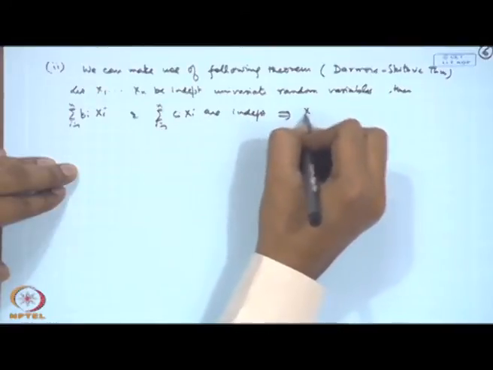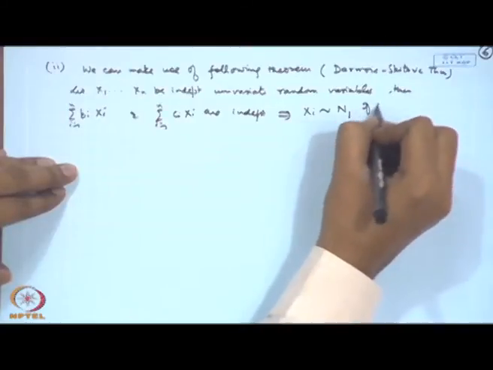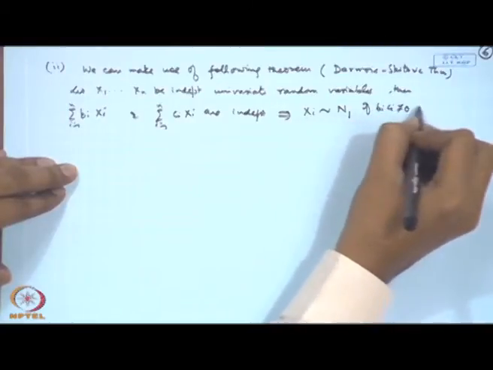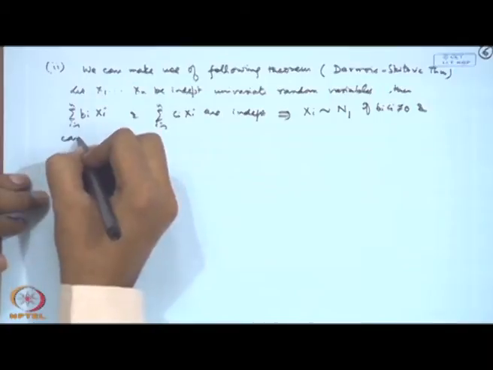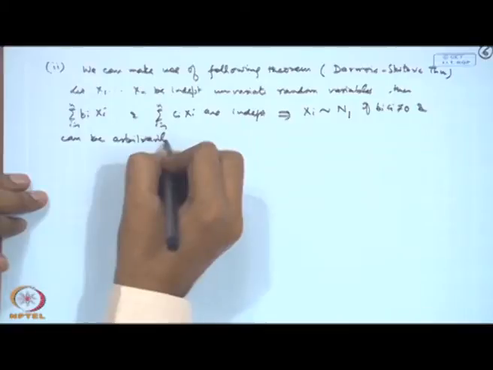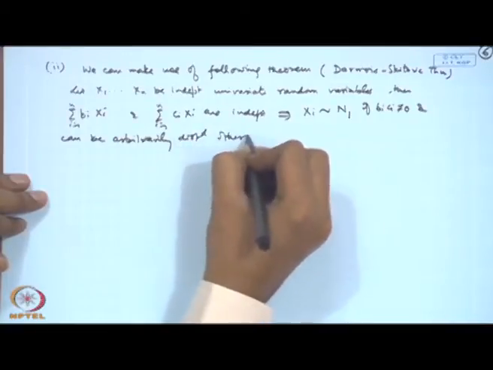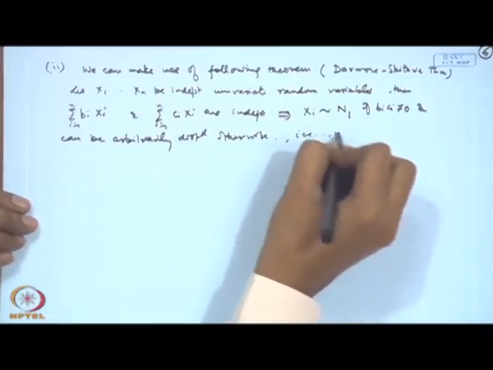It implies that the xi's will follow normal if bi ci is not 0, and can be arbitrarily distributed otherwise, for i equal to 1 to n.